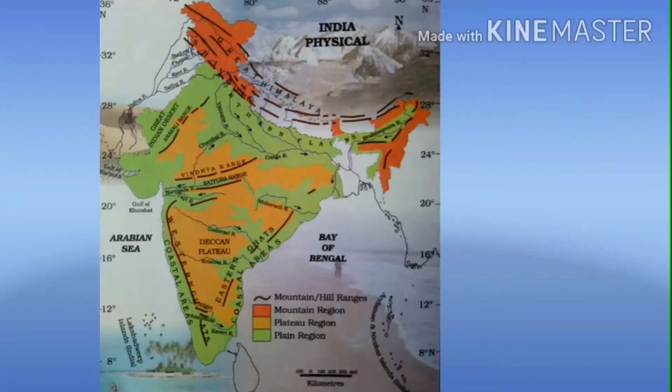Next we'll discuss the Eastern and Western Ghats. The Eastern Ghats border the Northern Plateau in the east, whereas the Western Ghats or Sahyadris form the western boundary of the plateau. Thus, these ghats are found between the coastal plains and the peninsular plateau.